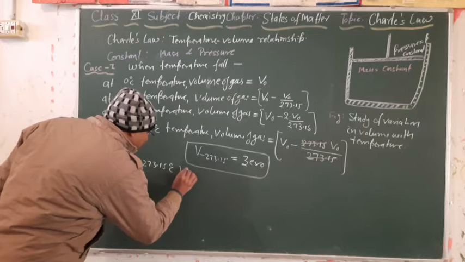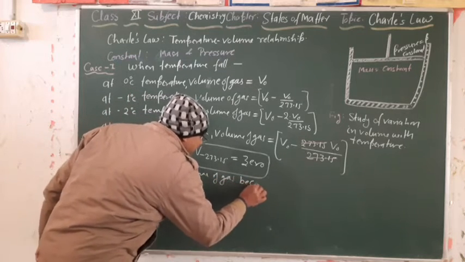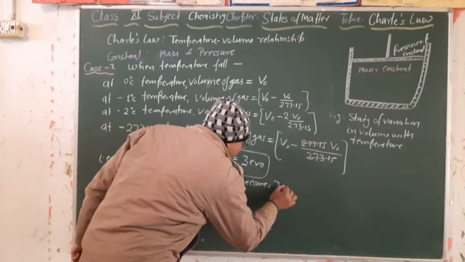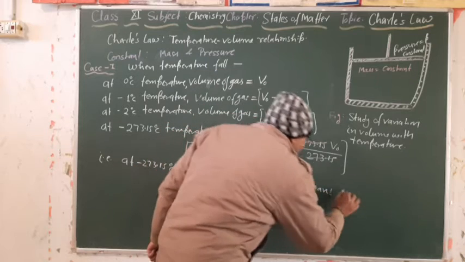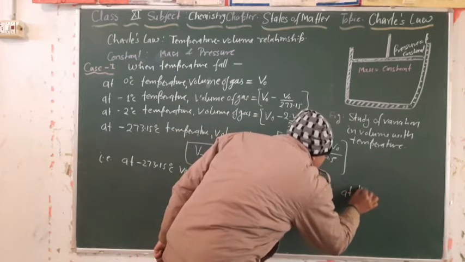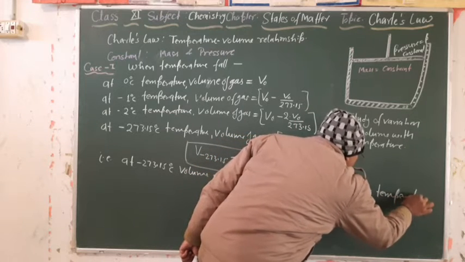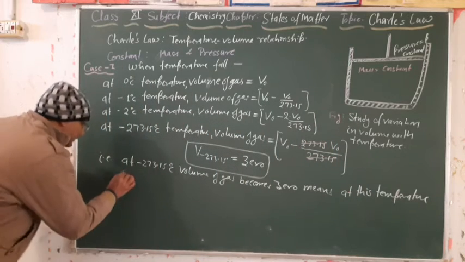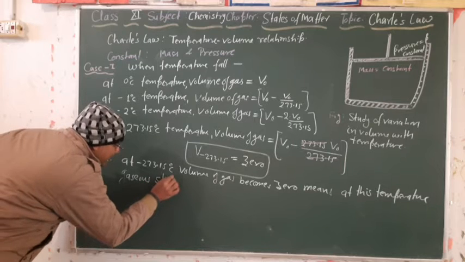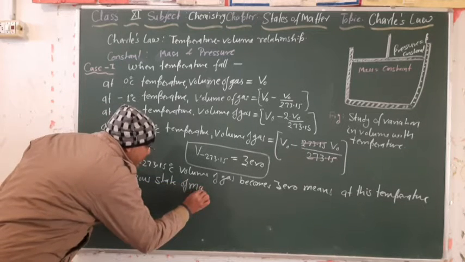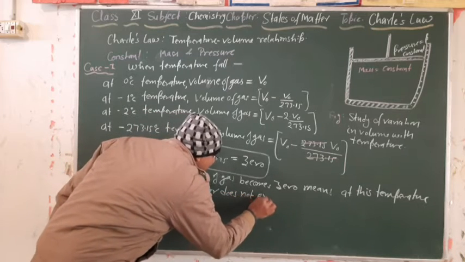Volume of gas becomes 0, which means at this temperature the gaseous state of matter does not exist.